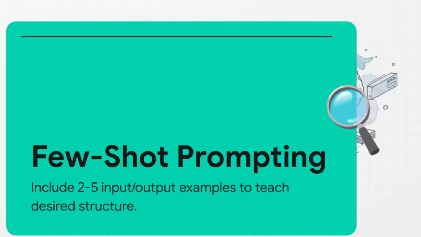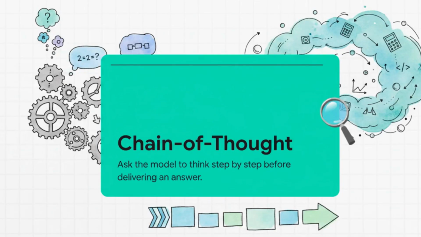Next up is a genuinely fascinating technique called chain of thought prompting. It turns out simply asking the model to think step by step before it delivers an answer forces it to break down its reasoning out loud. And guess what? That dramatically reduces logical errors. It's actually amazing to see how this works in practice. This is especially vital if you're asking the AI to do complex math, coding, or deep data analysis. Having it show its work completely prevents it from jumping to incorrect conclusions.